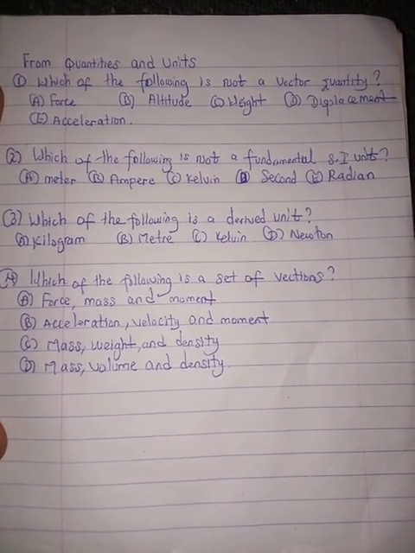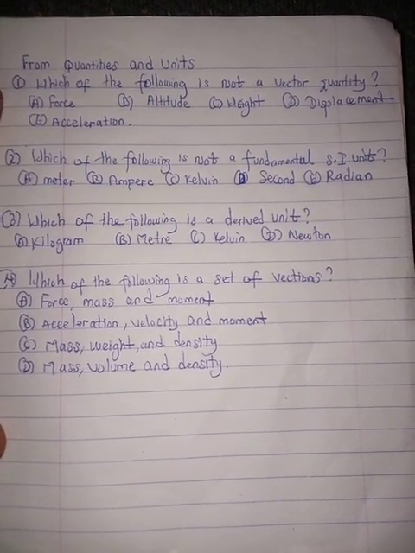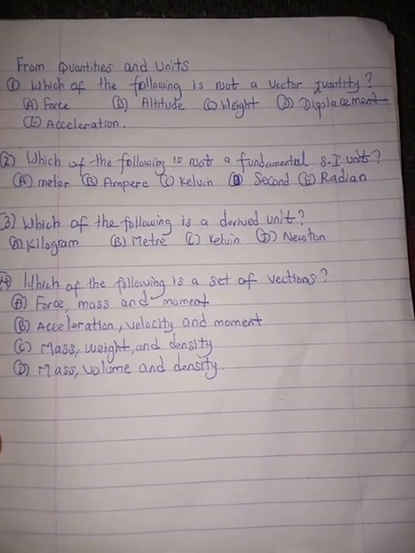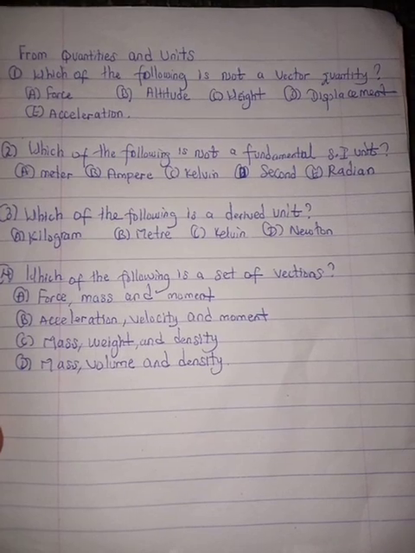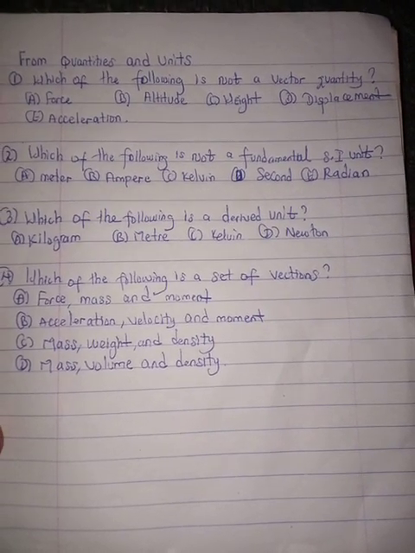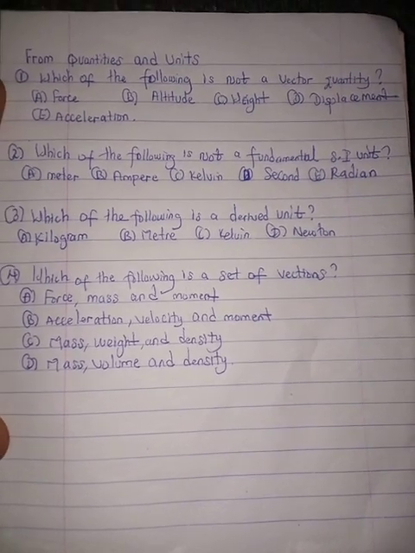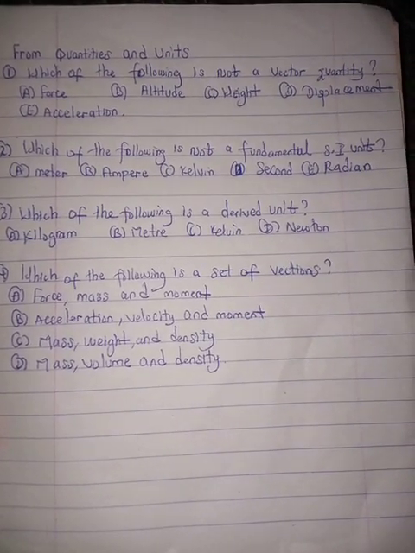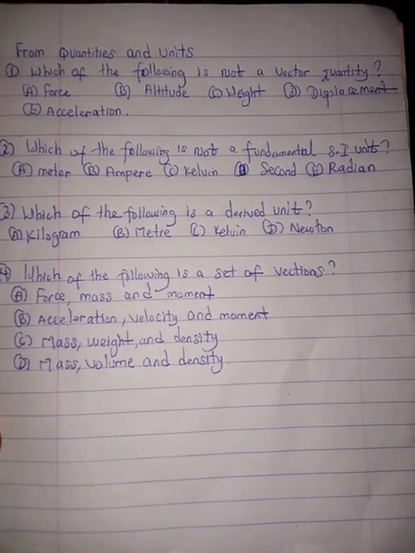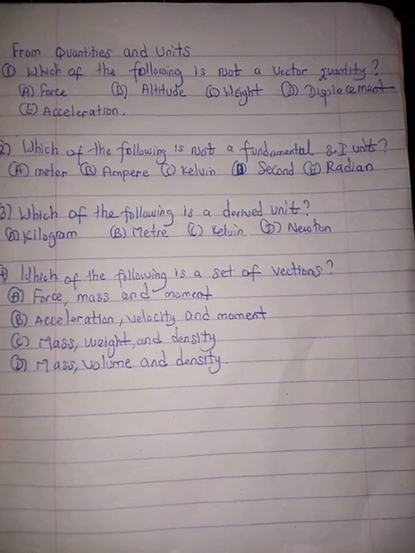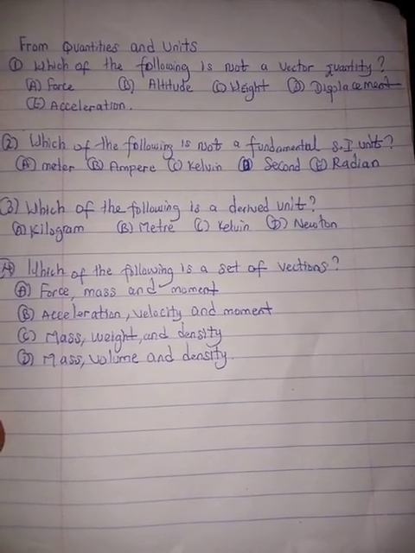Then the second one is height. Height is altitude. Anywhere you see altitude, let your mind go straight to height. Then C, weight, which is also a force. Definitely that one is a vector too. Displacement is the vector form of the scalar distance, height or length. Then E is acceleration, which I have described and is a vector. So the answer here is B, which is scalar. It doesn't have direction, only magnitude.